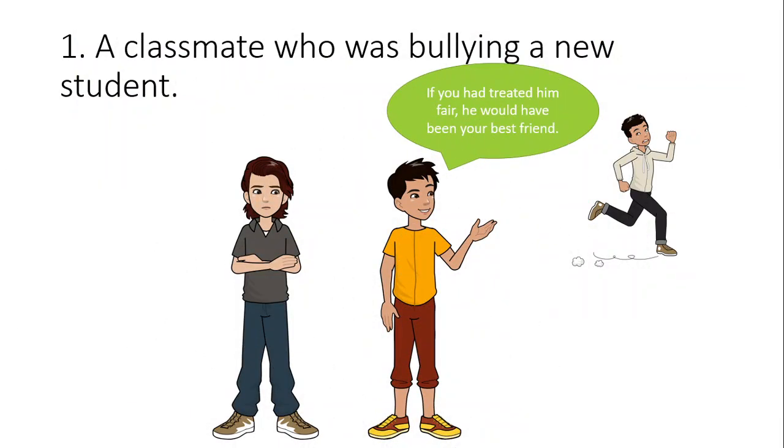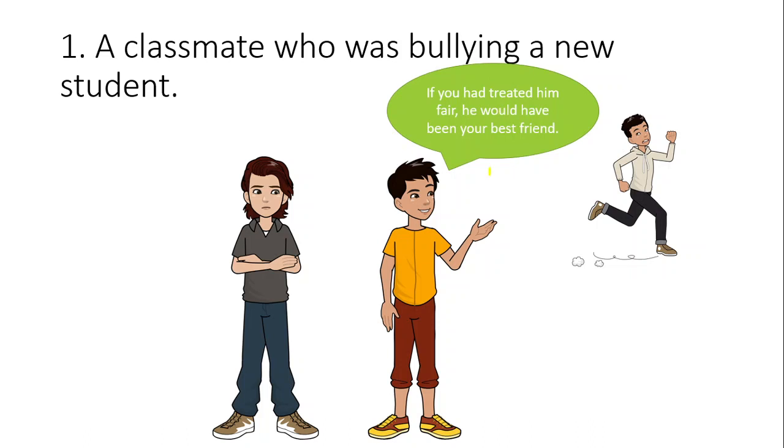I choose a classmate who was bullying a new student. So this is my speaker. This is the one who bullied the classmate, and the classmate who has been bullied ran away, no? So he confronts him, and then he will say, maybe kung ako ang bibigyan ng chance, I can say, if you had treated him fair, he would have been your best friend. So I used third conditional because I wanted to turn back time, na sana kung tinreat na lang niya ng mabuti, 'di ba?